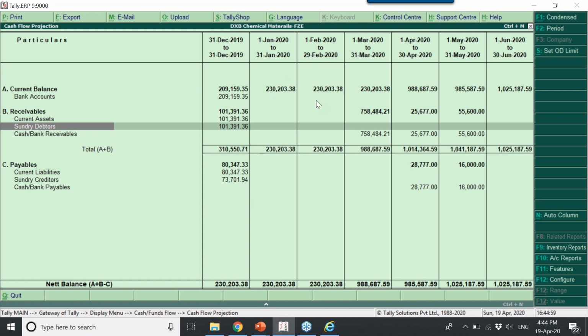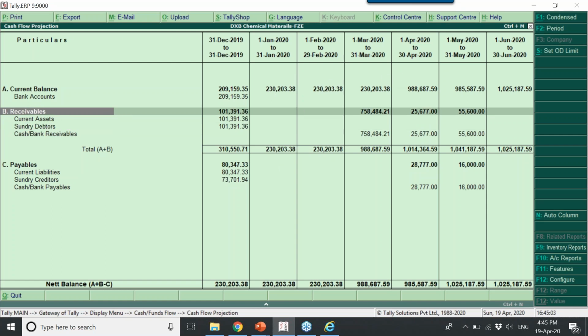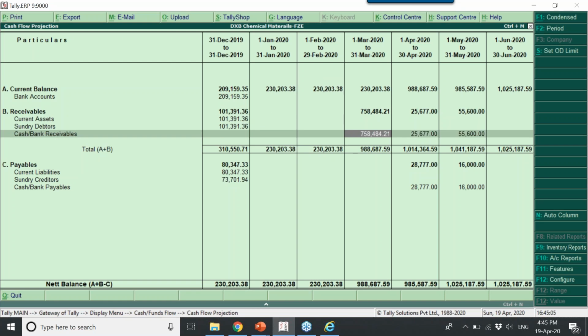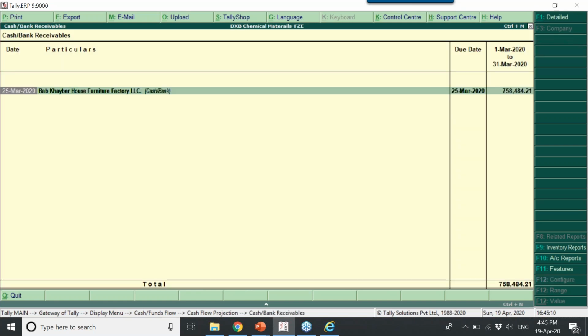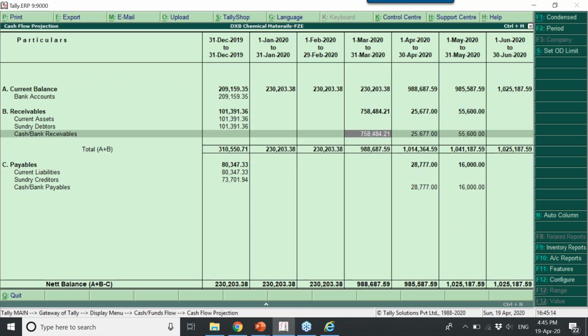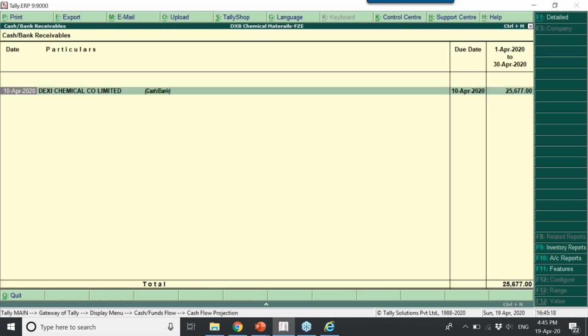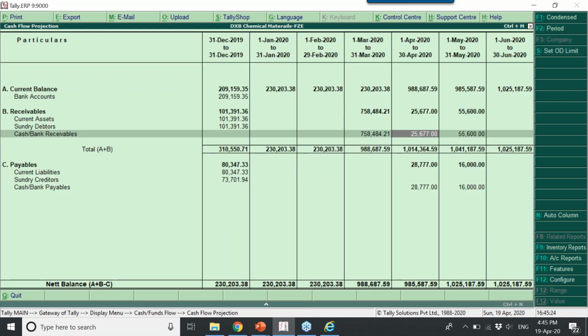Correct? So you can see the same value is carried forward to the next few months, and here some receivables are there. Nothing but I might have received a few checks. You can see this customer has given you a post-dated check which is going to clear in the month of March. Similarly, another customer has given you a post-dated check of 25,677, which is going to clear in the month of April. Similarly, May.